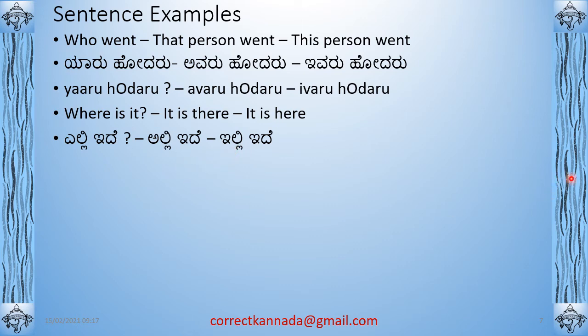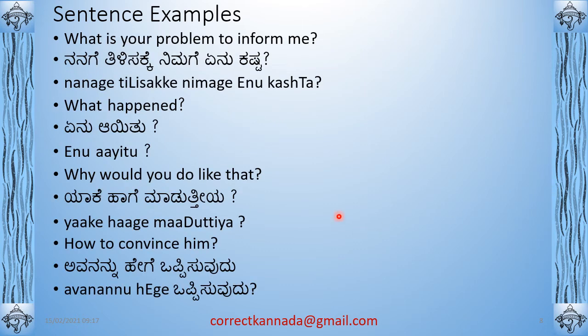of triplets. Okay, so let's do some more examples with the interrogative words, and then we can end this video. So what is your problem to inform me? ನನಗೆ ತಿಳಿಸಕ್ಕೆ ನಿಮಗೆ ಏನು ಕಷ್ಟ. ಏನು is used here. ಏನು ಕಷ್ಟ, right? ನನಗೆ ತಿಳಿಸಕ್ಕೆ ನಿಮಗೆ ಏನು ಕಷ್ಟ. To inform me what difficulty, what is your problem. Kashta means problem or difficulty.